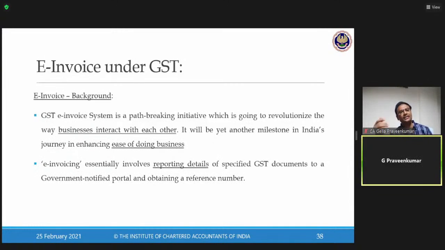Now, government has brought in this concept called e-invoice, where they say, under this e-invoice, we are going to make businesses interact with each other. Also, government said the filing of returns and ease of doing business is going to happen with this path-breaking introduction of e-invoice. How is it going to happen? The government said, look, the moment you generate an e-invoice, an e-way bill can also be generated along with that. Please make a note.